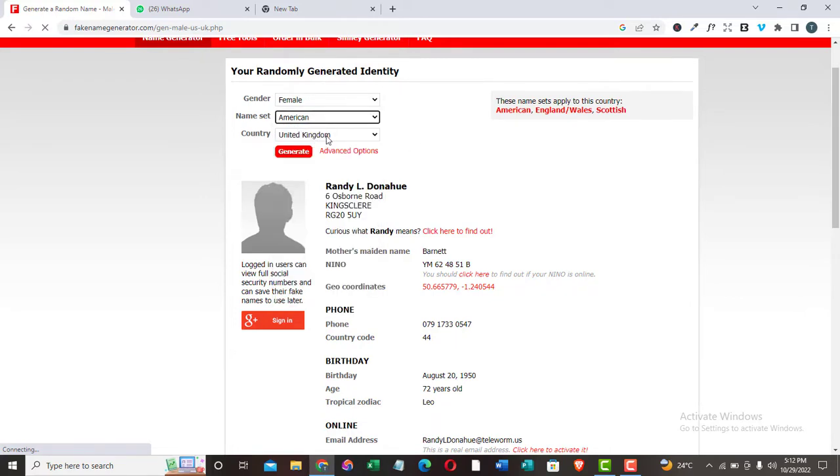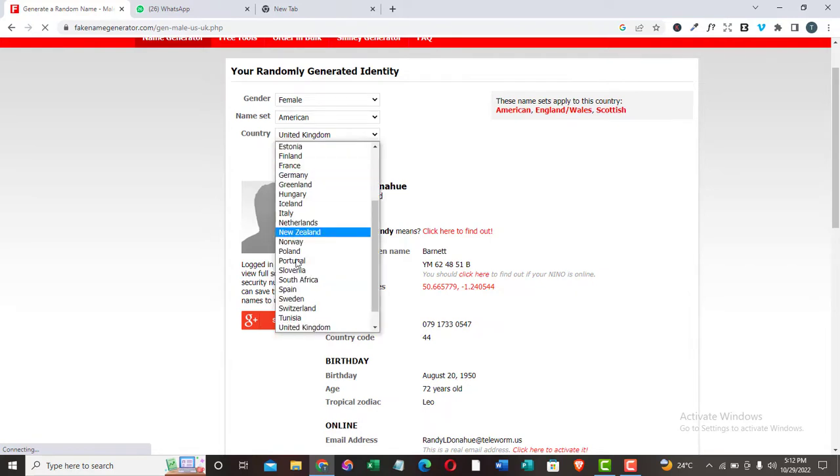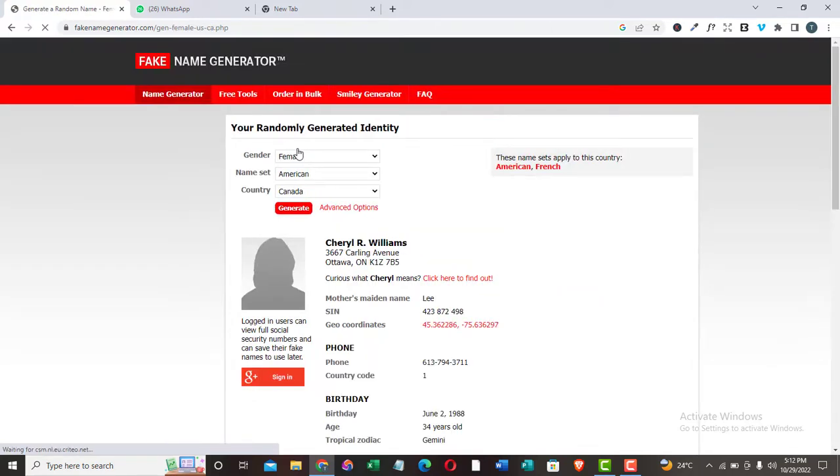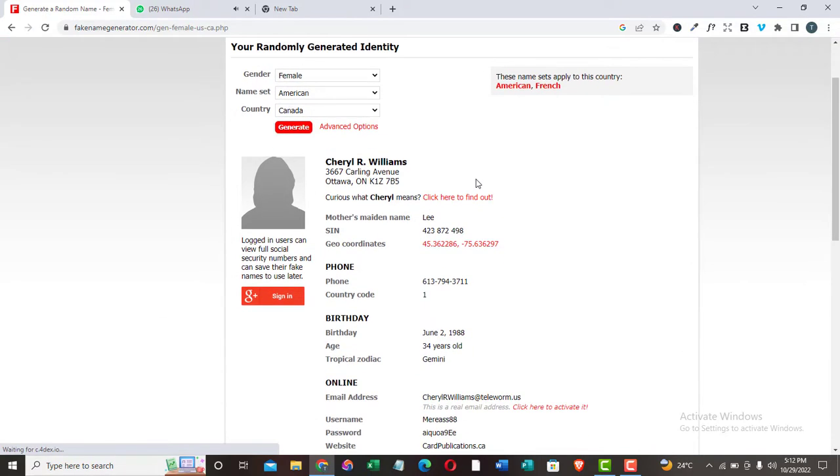So you can choose the country of location, the location you want. You can choose Italy. You can choose from a various array of countries: Cyprus, Canada, Brazil. So let's assume we are going with Canada. We want a Canada location. So we just click on generate, and once you click on generate, there you go.